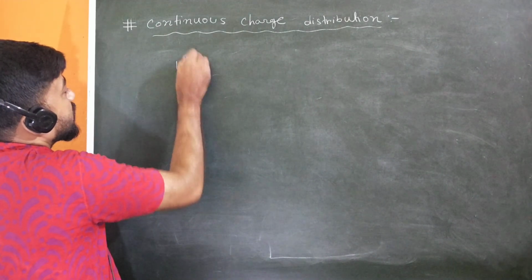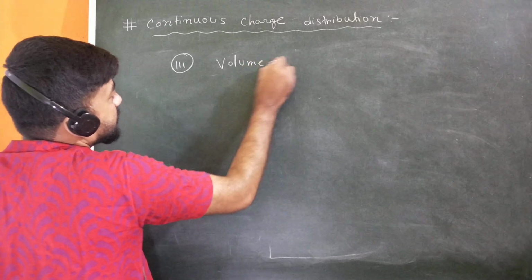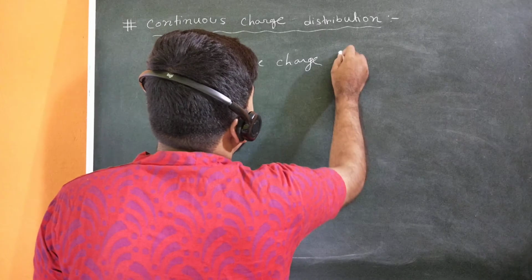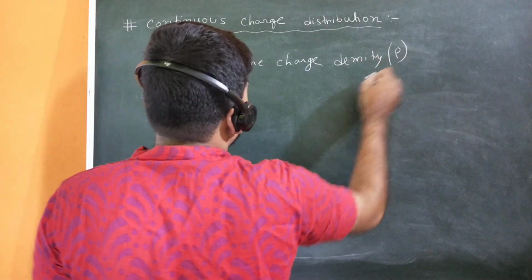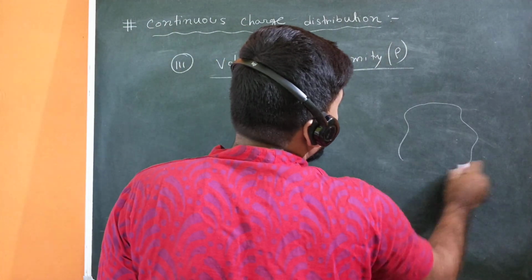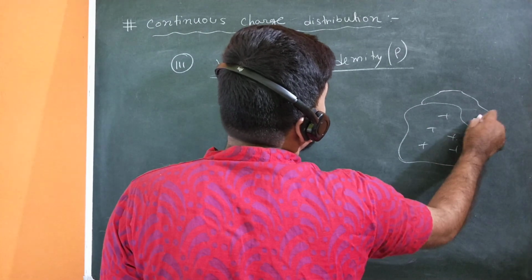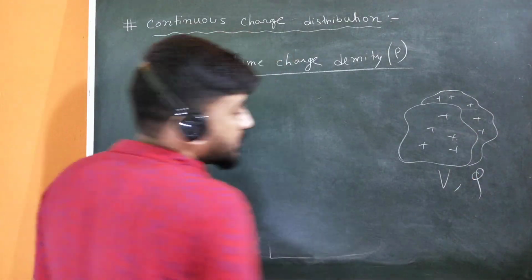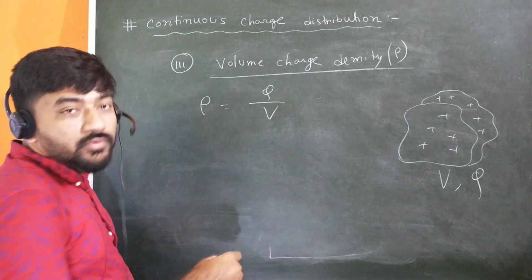So let me talk about volume charge density. What is volume charge density? It is denoted by rho, and if you have an irregular volume where charge is distributed like this, within this volume V, suppose Q charge is distributed, then you define rho is equal to Q upon V for uniform charge distribution.